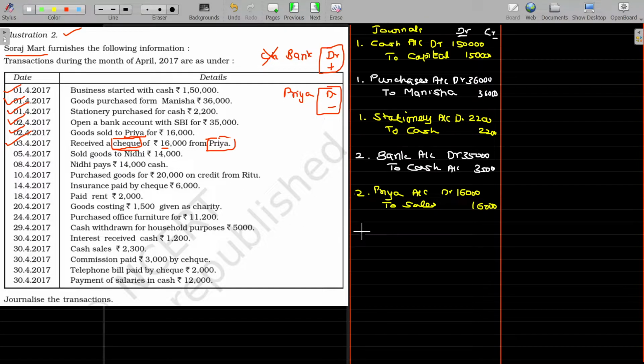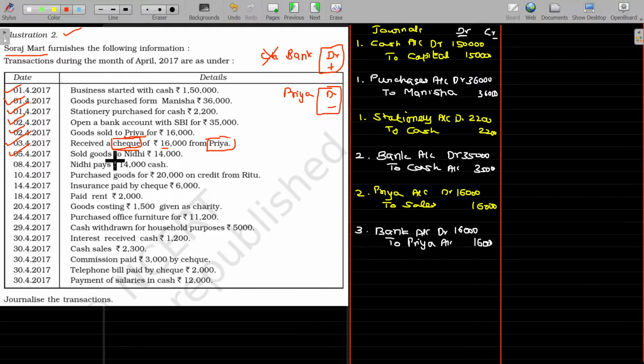So it happens on 3rd April. So on 3rd, the entry being debiting the bank account. Bank account debit to Priya account. This value being 16,000. Then let's move on to the 5th one.